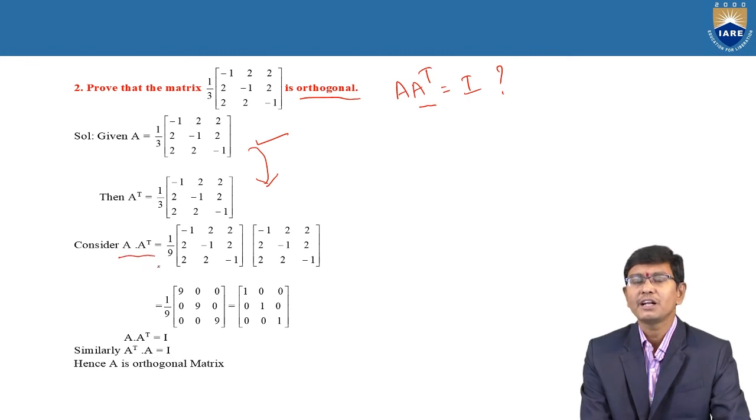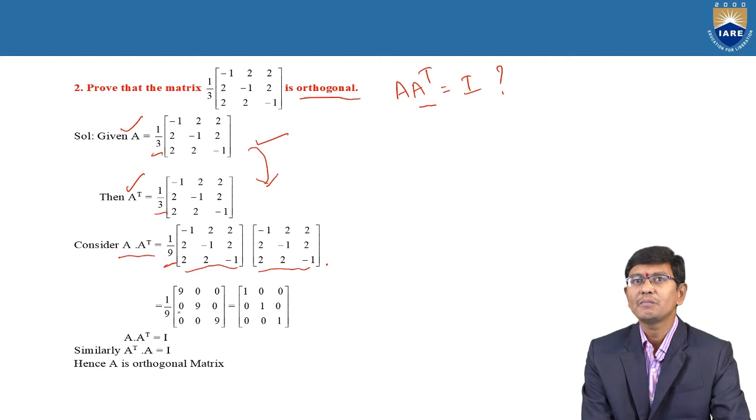Next, consider the value of A into A transpose. When we multiply the A matrix and the A transpose, the prefix 1 by 3 times 1 by 3 gives 1 by 9. Therefore, 1 by 9 into the product of A and A transpose, which is a 3 by 3 matrix.